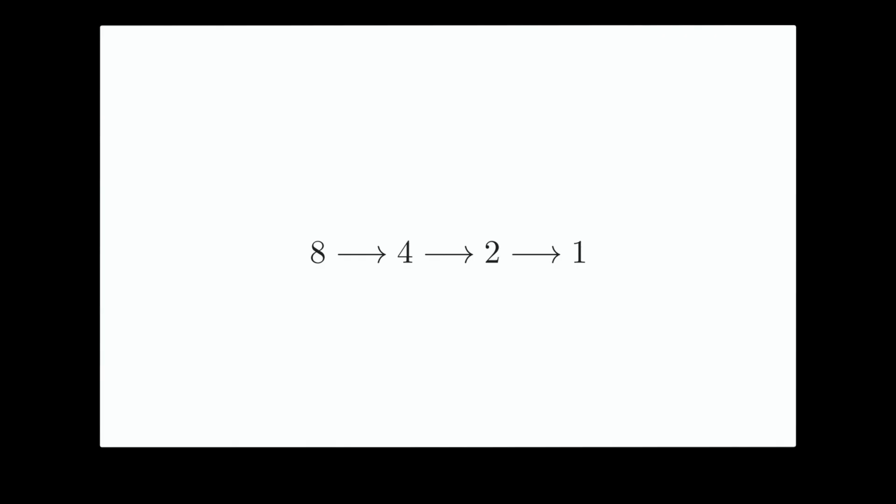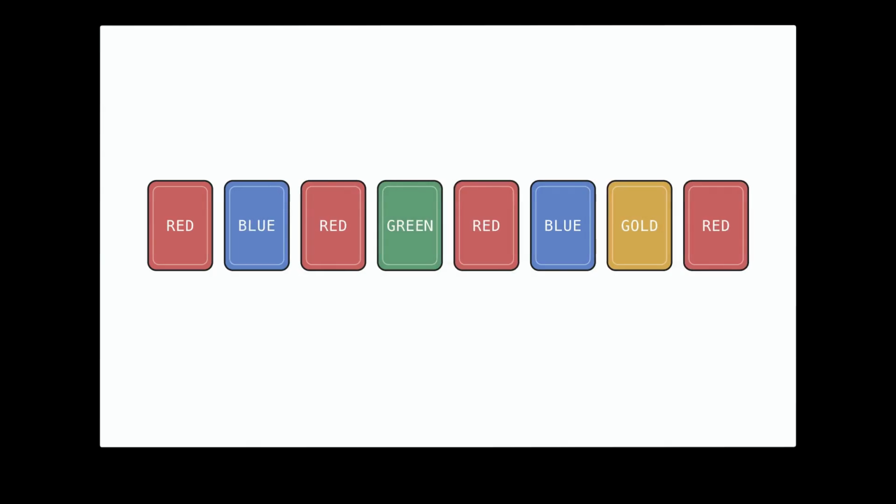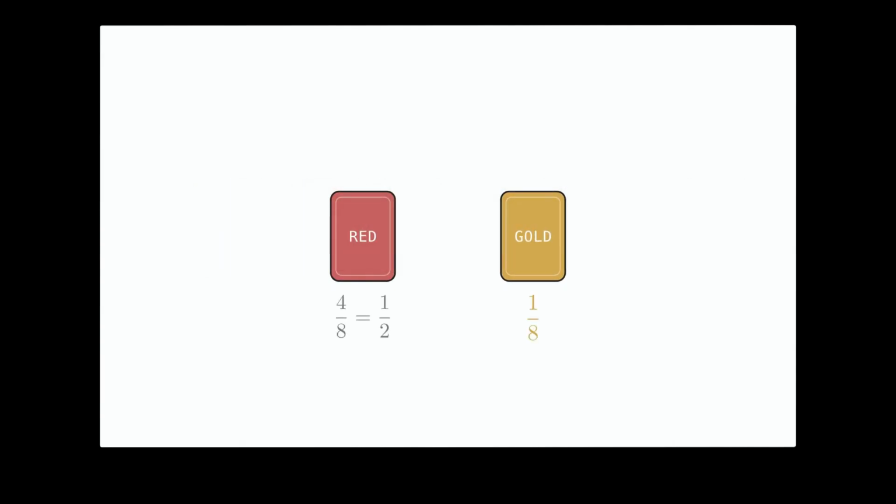The platform example hid an assumption. Every platform was treated as equally likely. Now imagine 8 cards. 4 red, 2 blue, 1 green, and 1 gold. Mix them, then draw one. Before I turn it over, which colour would you predict?